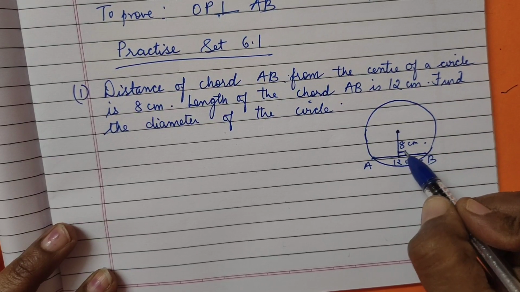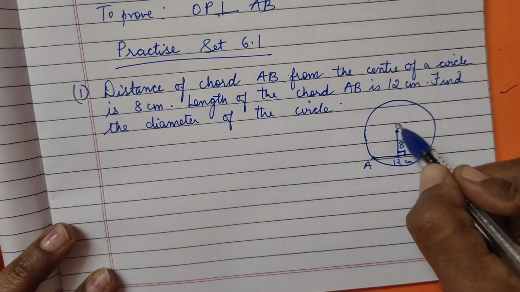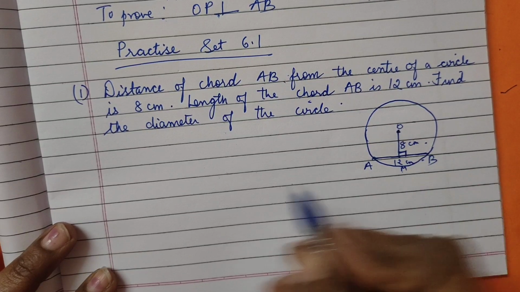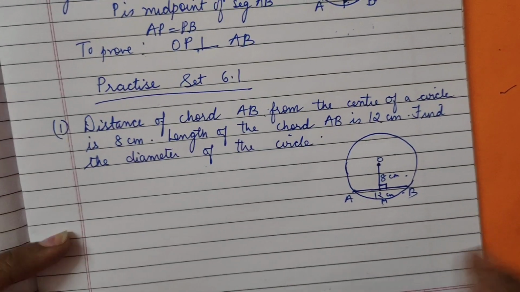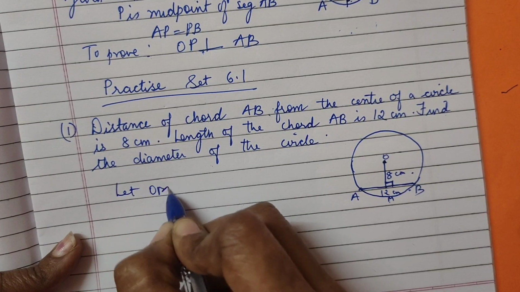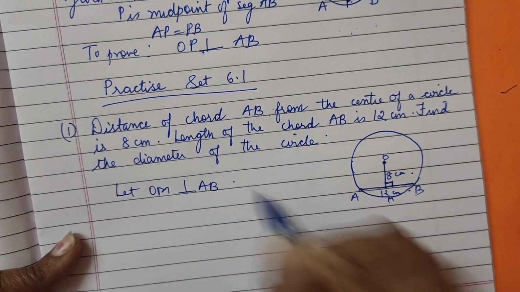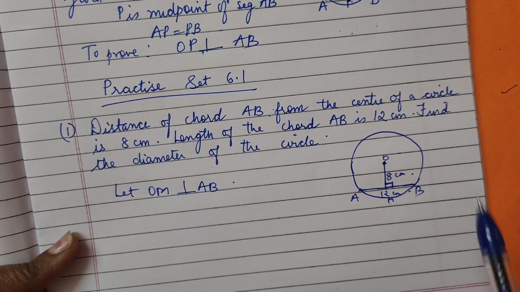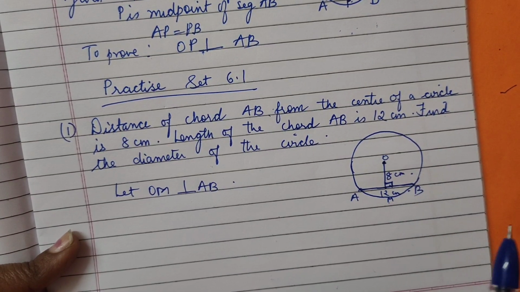Okay, we will name this point O and this one M. OM is a construction you can write. Consider, let OM be perpendicular to AB. Now, this perpendicular means we have learned one property.